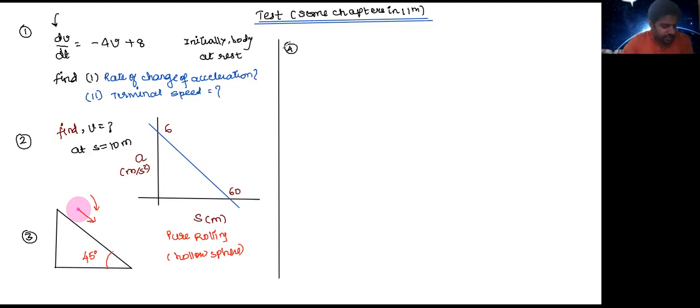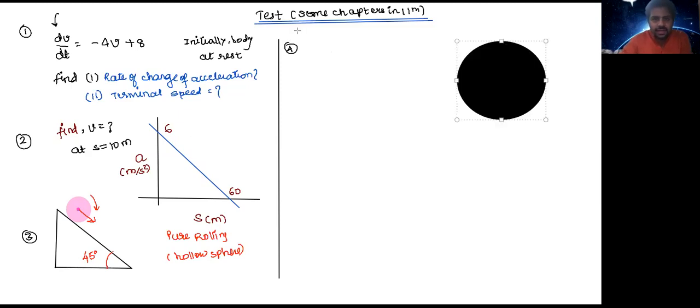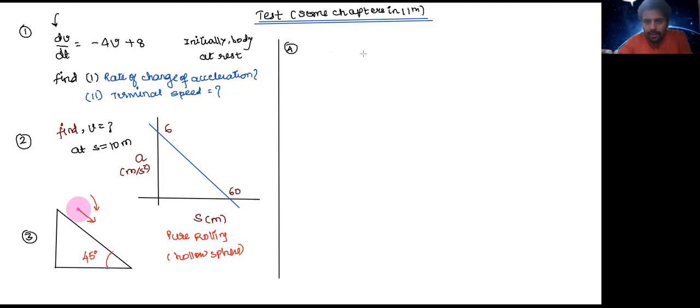Then next question is that you have a hollow planet, a planet which has nothing inside it, right? Now you have this as the center of the planet. Its radius is r. This is a hollow shell. You can also call it a hollow shell, right? How much is the mass? Mass is capital M, right? Now, if an object is kept here on the surface, its weight is W.